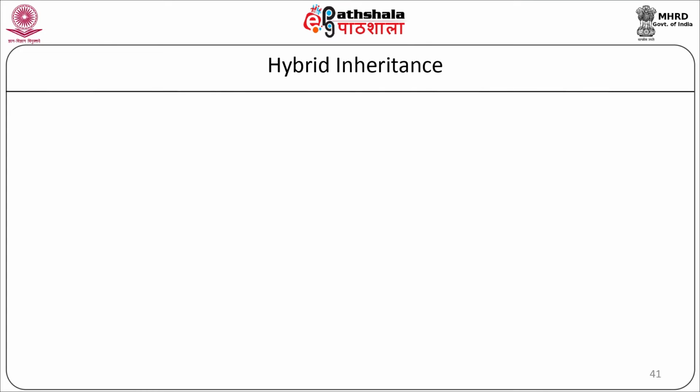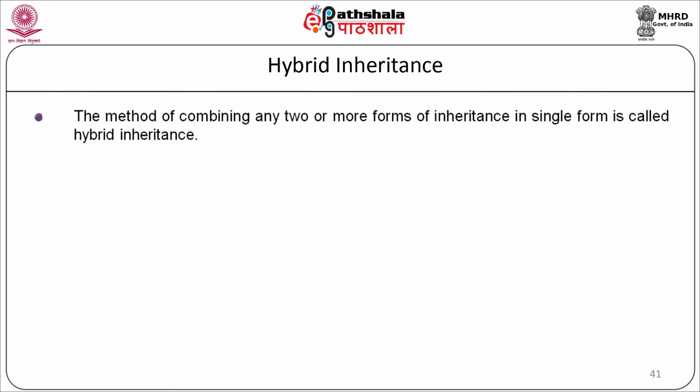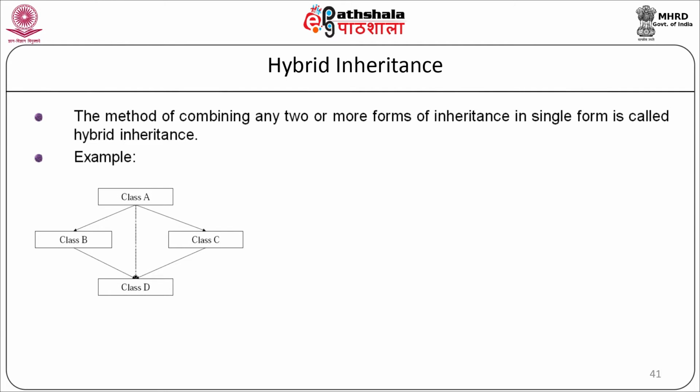The next type of inheritance is hybrid inheritance. The method of combining any two or more forms of inheritance in a single form is called hybrid inheritance. Just see the example as shown in the figure. We have four classes, class A, B, C and D. B and C classes will be inherited from class A and class D will inherit the classes B and C.